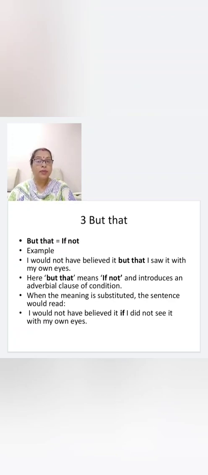Here but that means if not and introduces an adverbial clause of condition. When the meaning is substituted, the sentence would read, I would not have believed it if I did not see it with my own eyes. So what have you understood? Here, but that means if not.